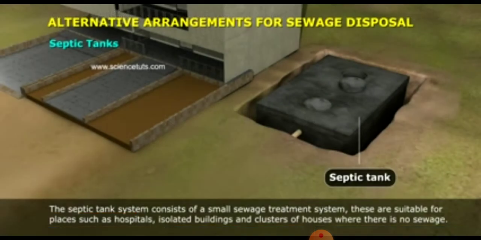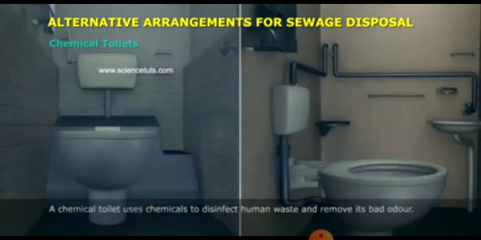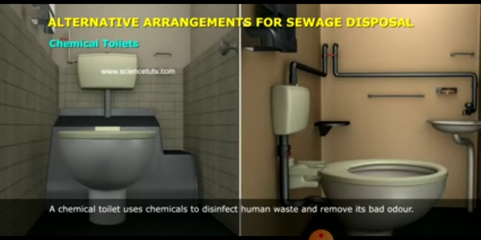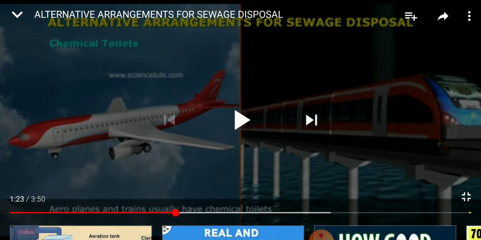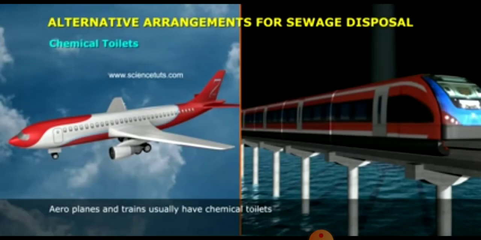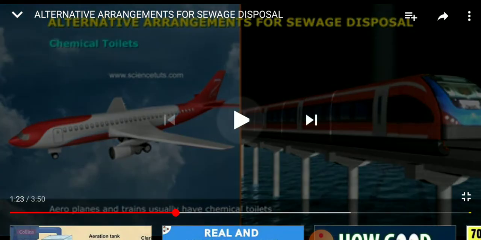After this we will discuss the next alternative method, that is vermicomposting toilets. So what are vermicomposting toilets? Chemical toilets use chemicals to disinfect human waste and remove its bad odor. The vermicomposting toilet is an innovative design in which earthworms are employed to convert human feces into vermicompost, and it is simple, hygienic and uses less water. Aeroplanes and trains usually have chemical toilets.